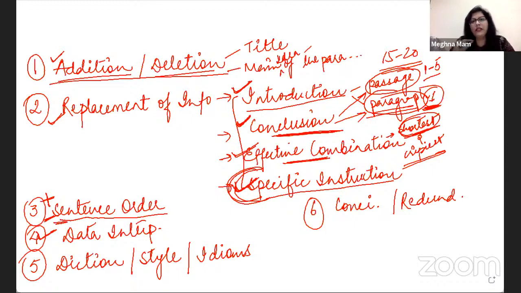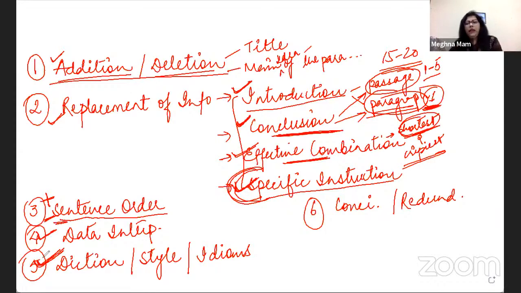So in these questions, you will see that all 4 options are true according to the graph. But all 4 cannot be your answers. There is only one answer. That option which is relevant to the sentence where you have to fill in is your answer. So always be careful with options that say which choice provides relevant information from the graph. This question is actually asking you to take the paragraph also into consideration. Okay? All right. Let's come to the next category of questions, that is diction, style, and idioms.